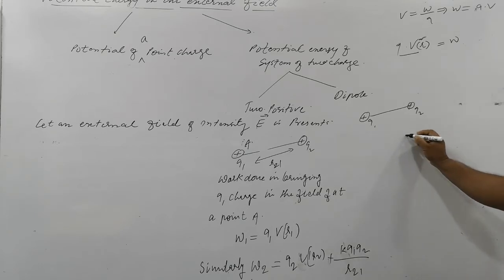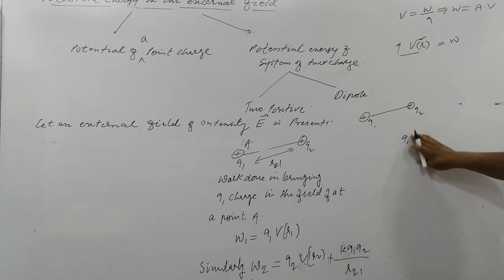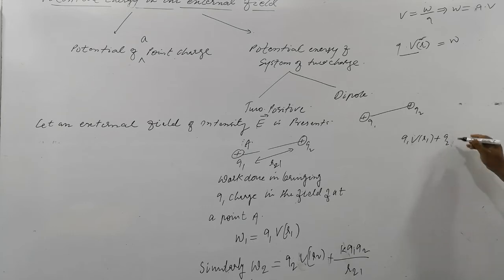So it is q1 V at R1 plus q2 V at R2 plus K q1 q2 divided by R21 squared.